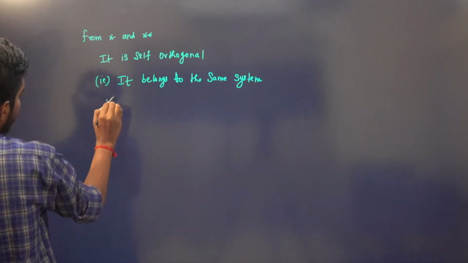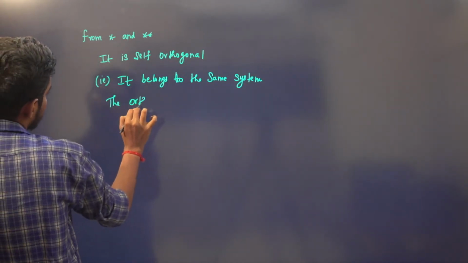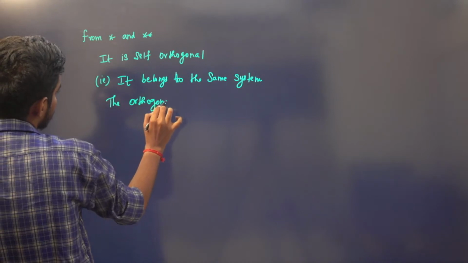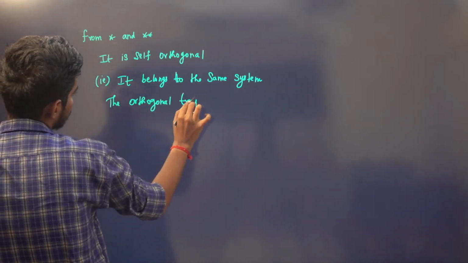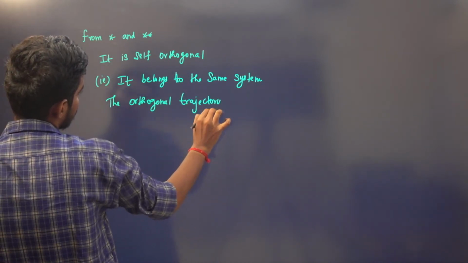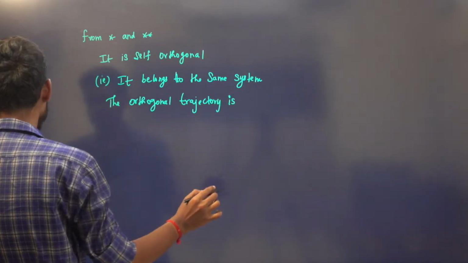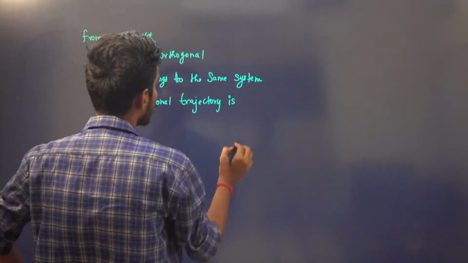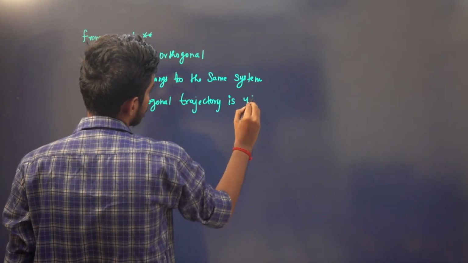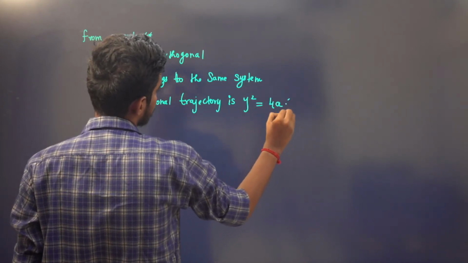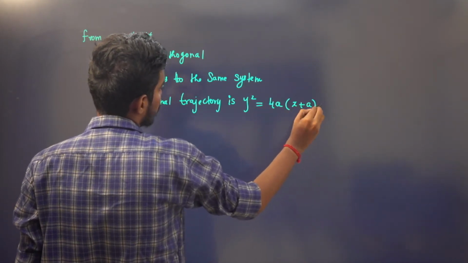The orthogonal trajectory is the same equation as given in the question. Y square is equal to 4a into x plus a. Very important.